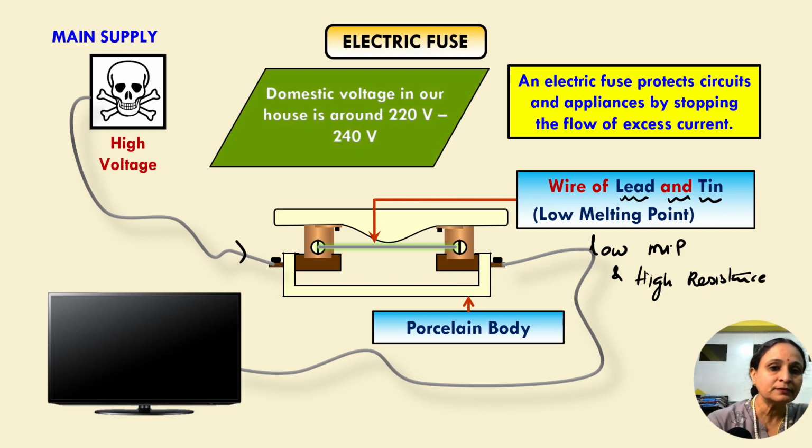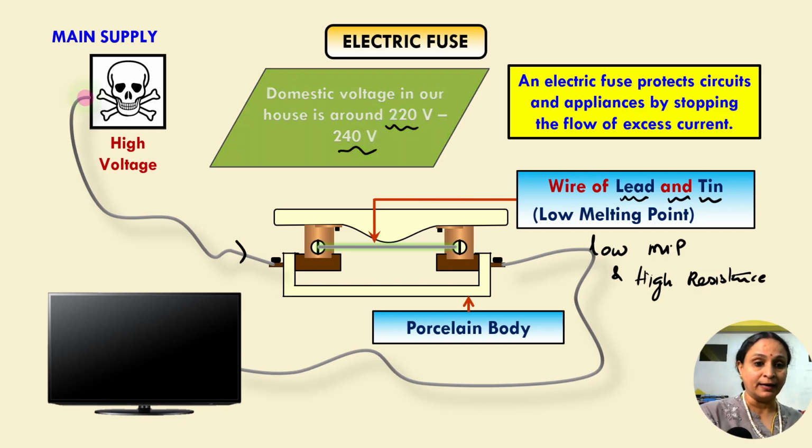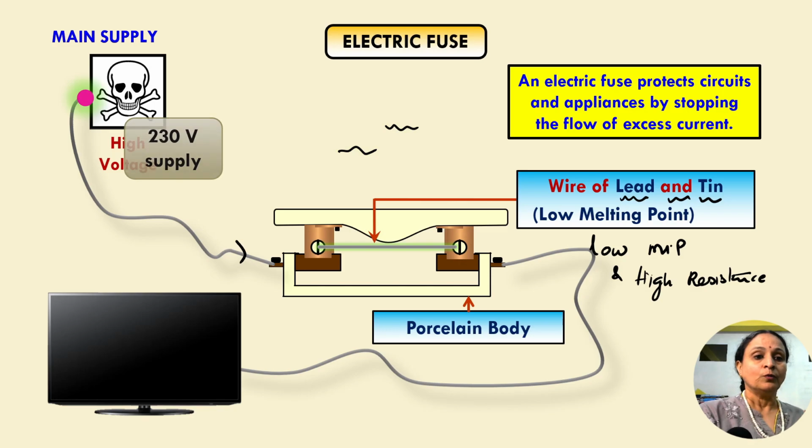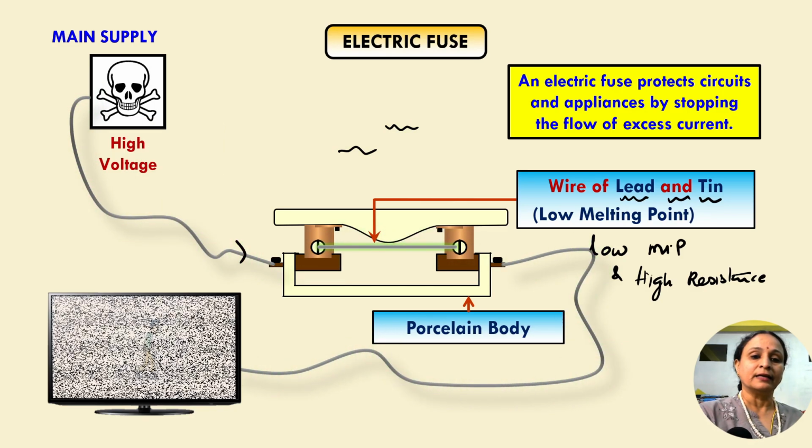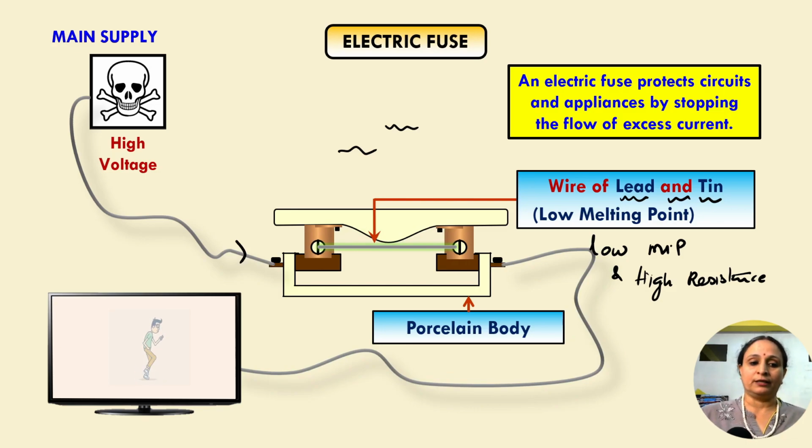What will happen? Domestic voltage will be around 220 to 240 volts. There'll be a small current flowing through this wire, maybe 5 amperes or so. So you will not have the equipment destroyed. But what happens if the current is small? You will get all the equipment working very nicely. You can watch the TV, right?